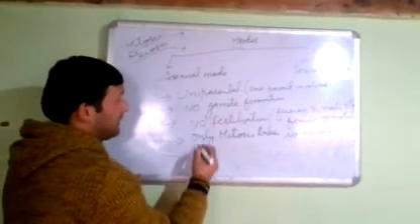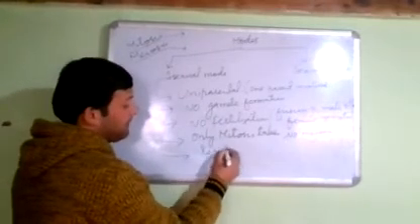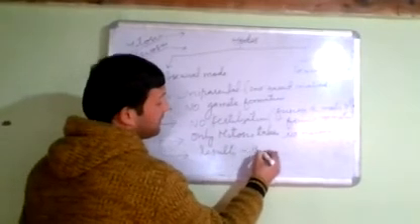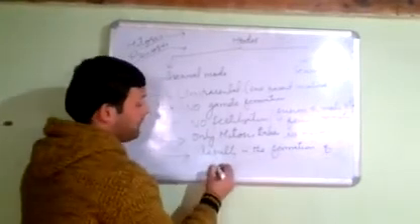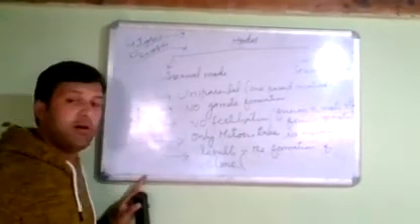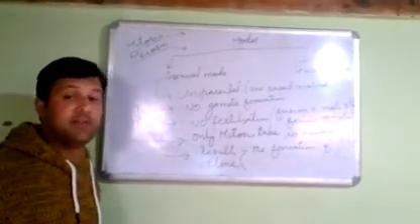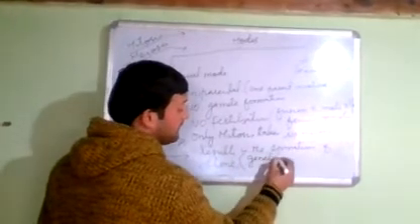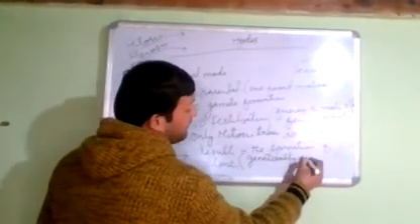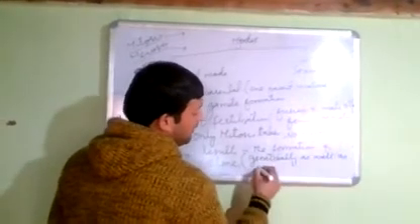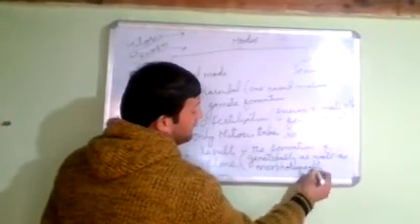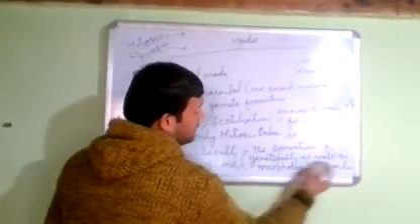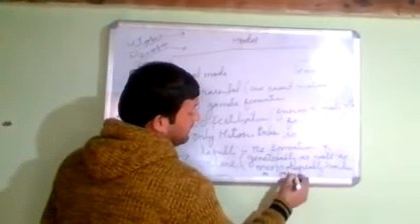So asexual reproduction results in the formation of clones. What is a clone? A clone is a group of individuals which are genetically as well as morphologically similar to their parents. What is morphology?